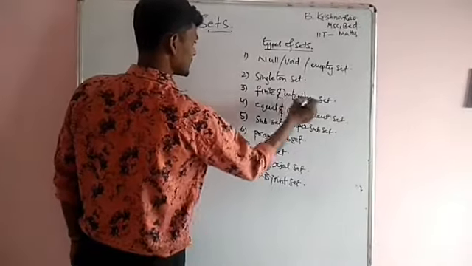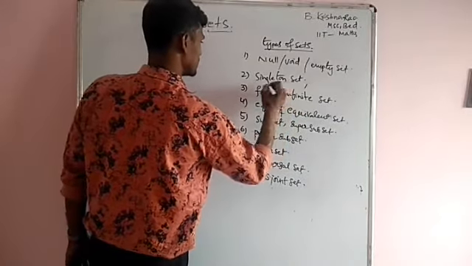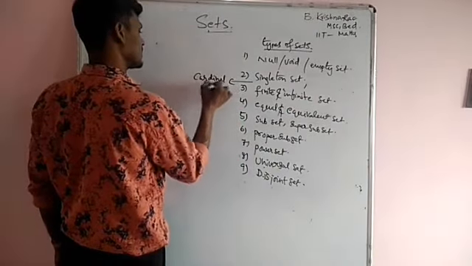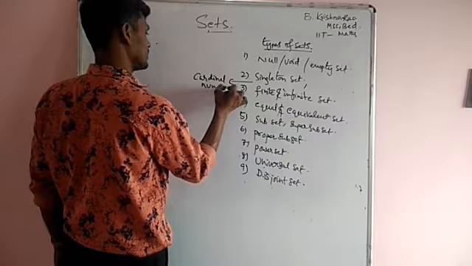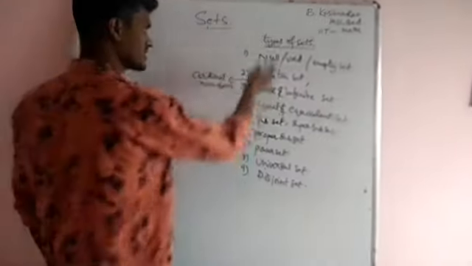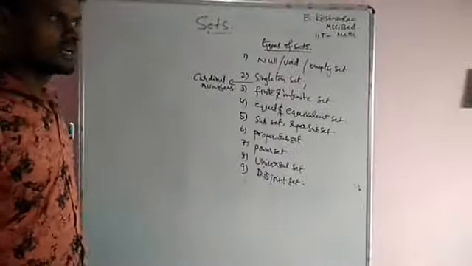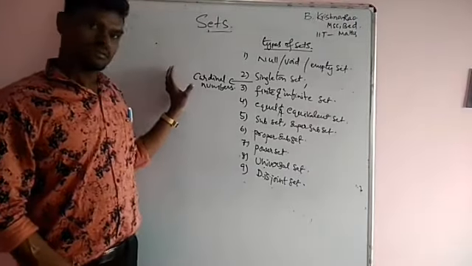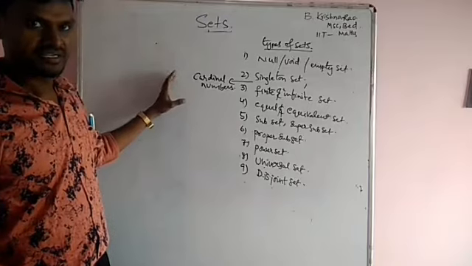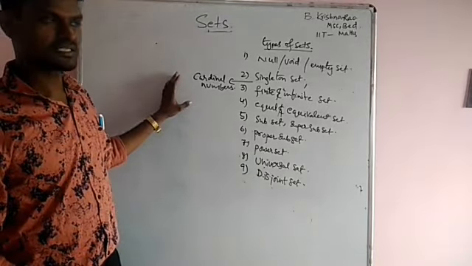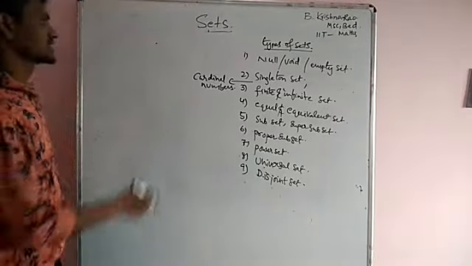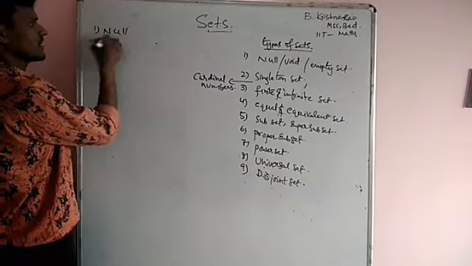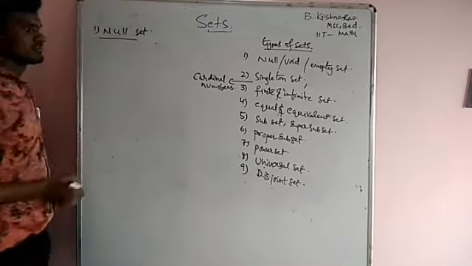Here, finite set, infinite set, before we have to discuss about cardinal numbers. This is the total types of sets. This is part 1. Part 2 is the operations of sets. Next, properties of sets. Next, problems. First one is null set or void set or empty set.